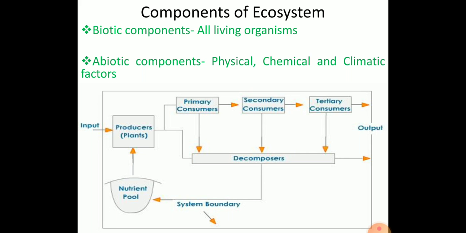All living organisms present in the ecosystem are referred to as the biotic component, and the physical, chemical and climatic factors are referred to as the abiotic component. Usually each organism interacts with both the biotic and abiotic components.